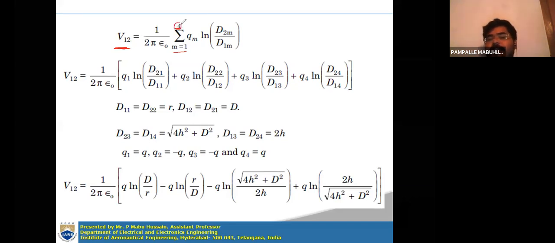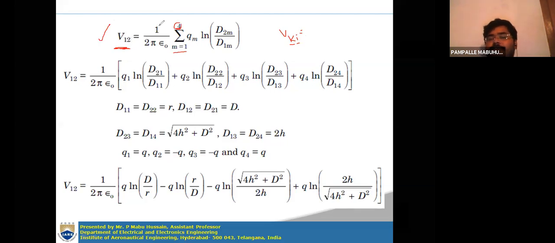You know the general equation Vki, which is nothing but the voltage or potential difference between conductors k and i in a group of conductors. That general equation we are using here. So now V12 in place of k and i, the potential difference between conductors 1 and 2.